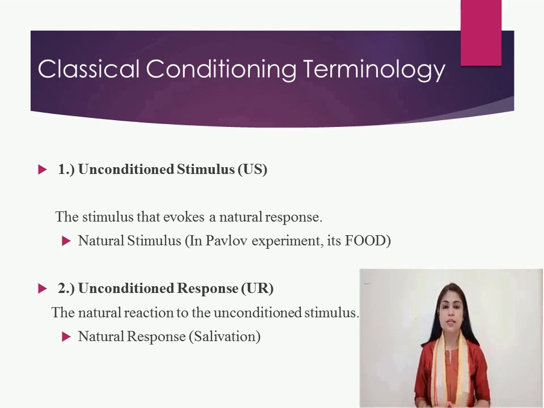Unconditioned response is a natural reaction to a natural stimulus or unconditioned stimulus. For example, in Pavlov's experiment, the dog started salivating on the presentation of the food. So here, salivation becomes the unconditioned response.